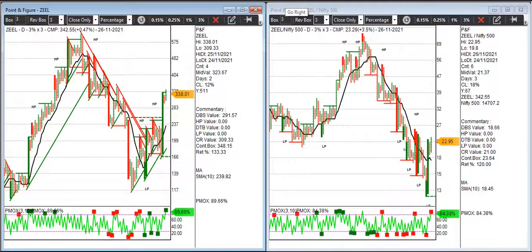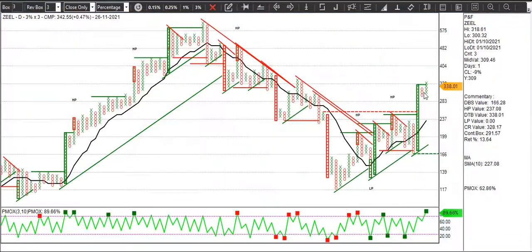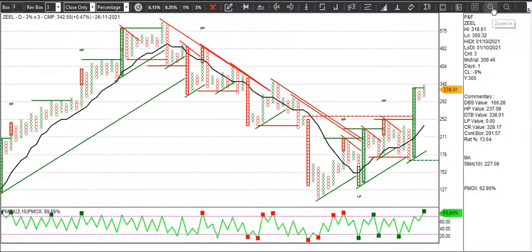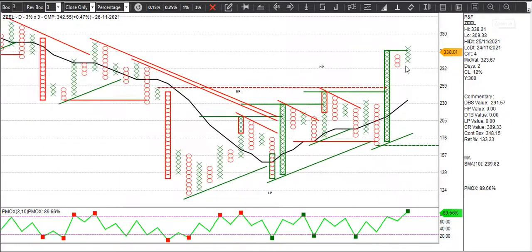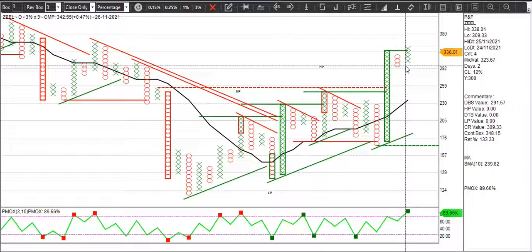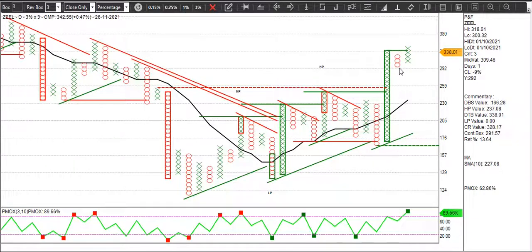And Zeal is another stock where we already have a double top buy, right? So the double top buy has happened, so you can enter now as well. The stop loss would be 291. The double top buy was at 338, which is triggered, and the stop loss was 291. So you can enter as per your risk appetite.